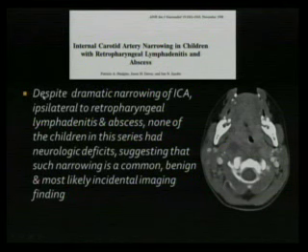And they said that despite the dramatic narrowing of the ICA ipsilateral to retropharyngeal lymphadenitis and abscess, none of the children in the series had neurologic deficits, suggesting that such narrowing is a common benign and most likely incidental imaging finding, especially in these kids with retropharyngeal abscess. So even though clinically it's a benign condition, it's something which you want to look for and put down in your report.